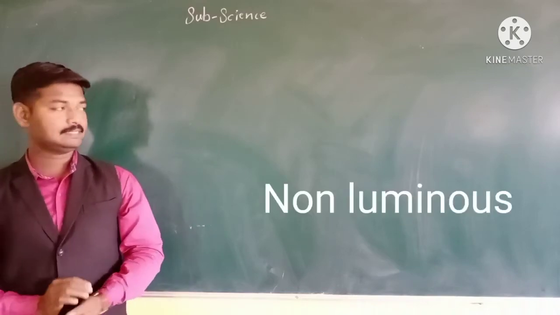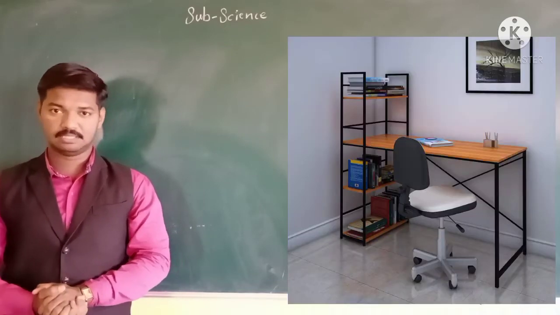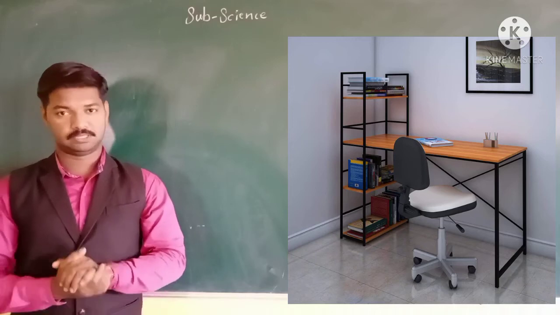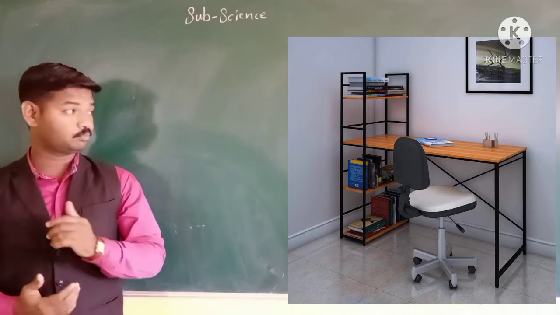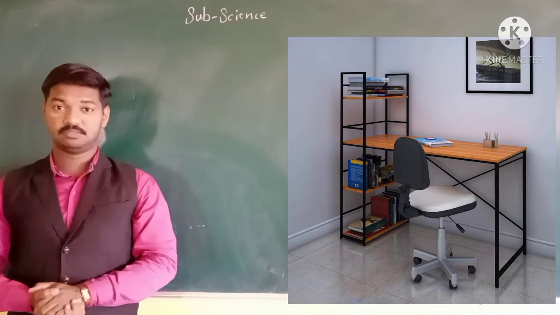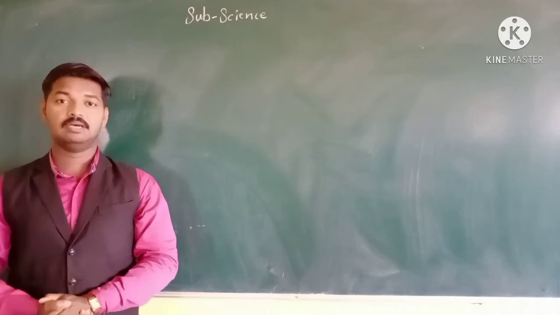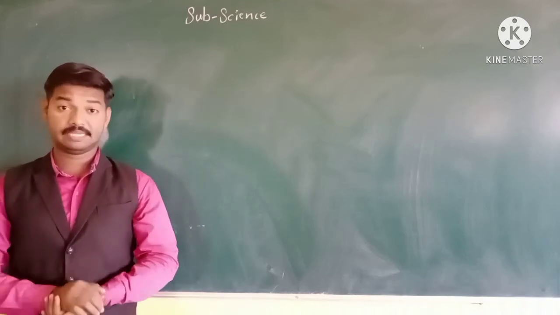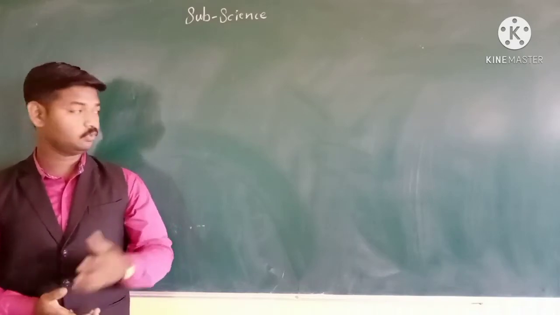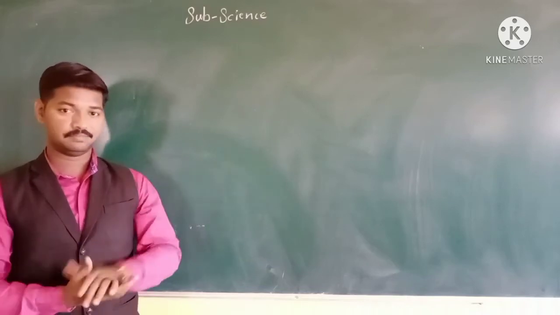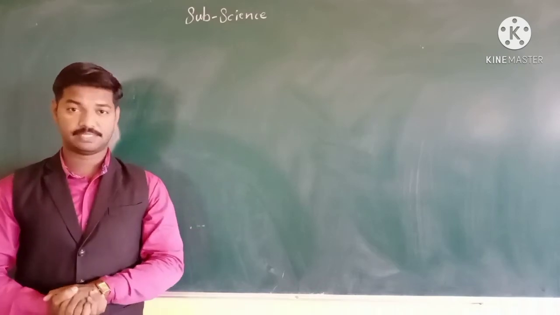Then remains the non-luminous objects. Objects that do not give us light are known as non-luminous objects. Examples are pen, pencil, duster, blackboard, book, notebook, chair, table, and so many things. So these all are non-luminous objects. But we can see non-luminous objects when light falls on them. Now you can see the blackboard. Why? Because light coming from the windows falls on the blackboard, so it is visible.